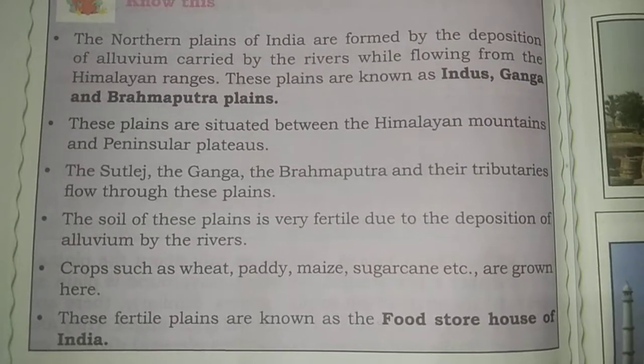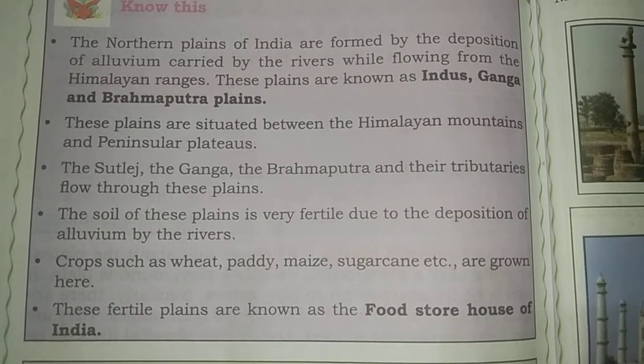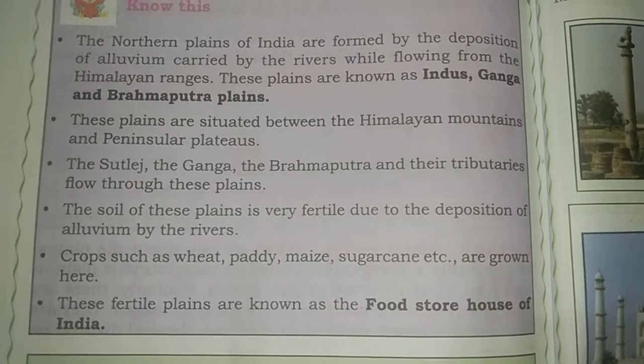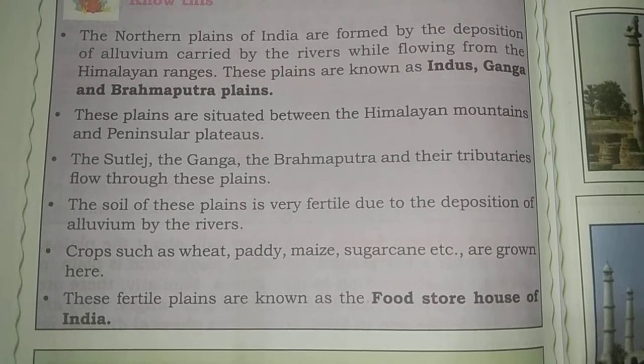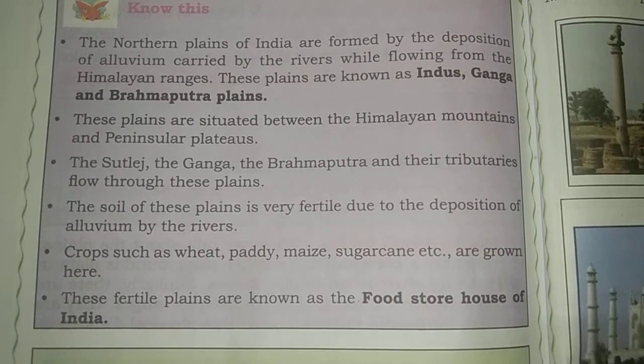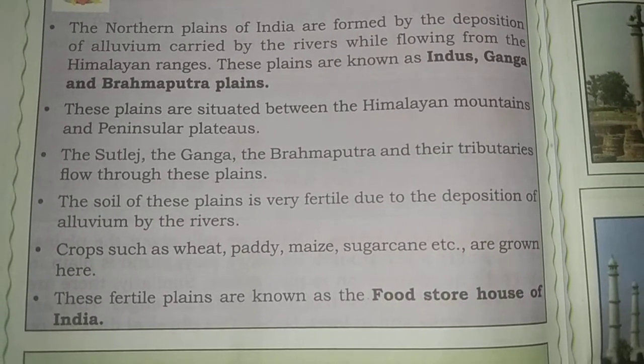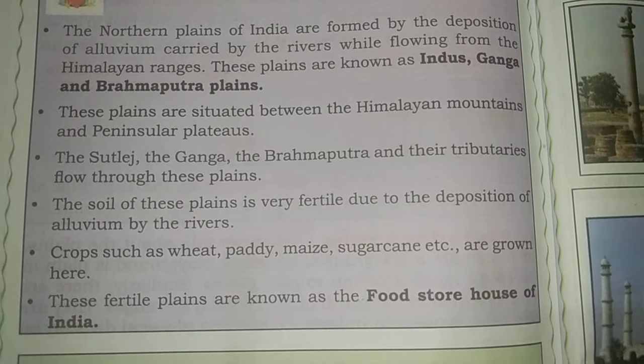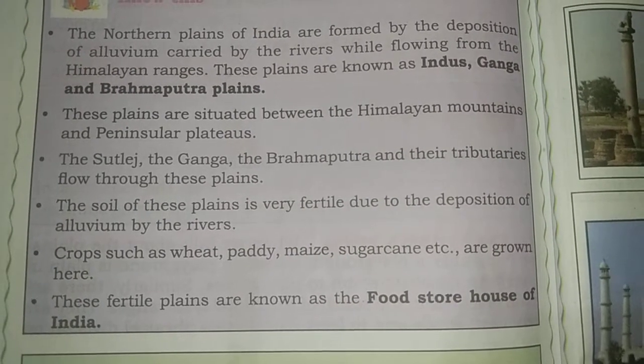Crops such as wheat, paddy, maize and sugarcane are grown here. These fertile plains are also known as the food storehouse of India.